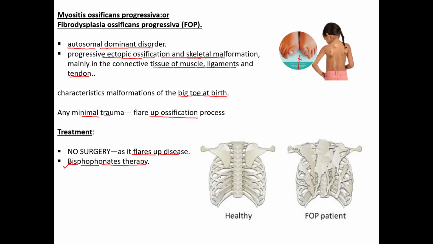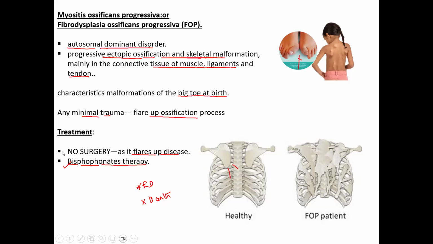So here you can see the normal skeleton. This is the ribcage along with the scapula. Then here is the attachment of the muscles. So all these muscles are getting ossified in myositis ossificans progressiva. So here finally the patient will land up in respiratory distress due to paralysis or ossification of all accessory respiratory muscles, and finally death is due to respiratory failure. This is all about myositis ossificans progressiva.